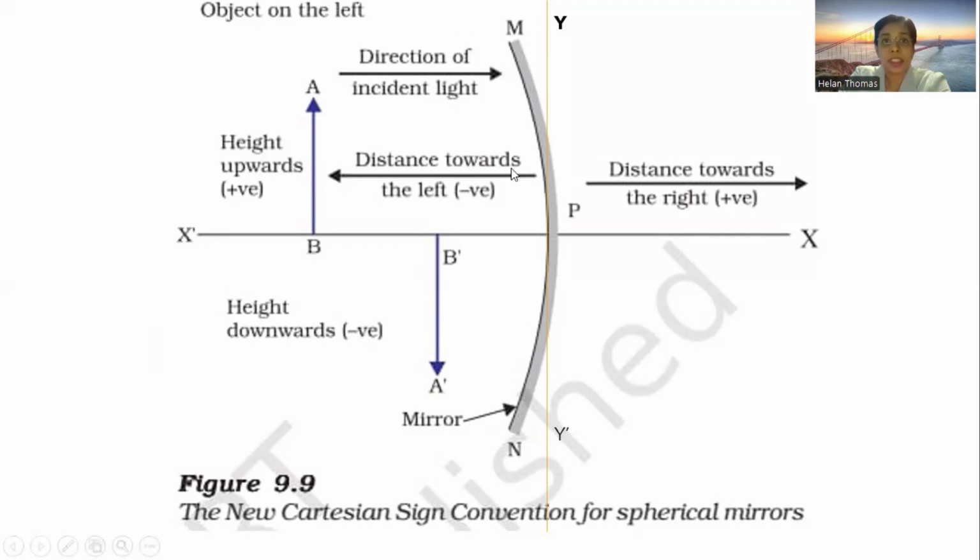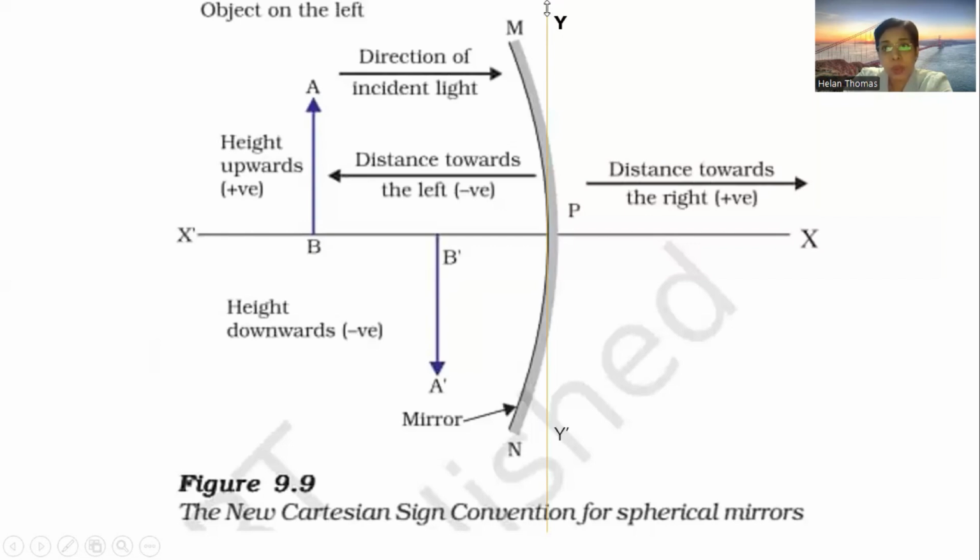See, this is the Cartesian sign convention. This picture explains this. So if you draw your x-axis and y-axis in your maths, you have an x prime also. This is the spherical mirror, a concave mirror. As you see, it's a reflecting surface, and this is a hard surface. So you put a tangent which will touch this mirror at P.